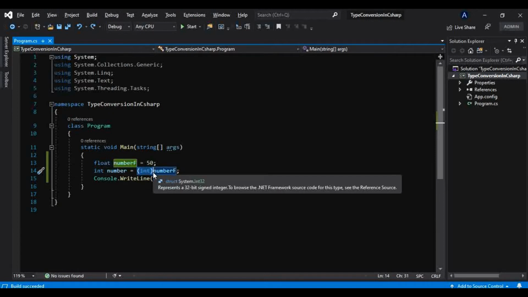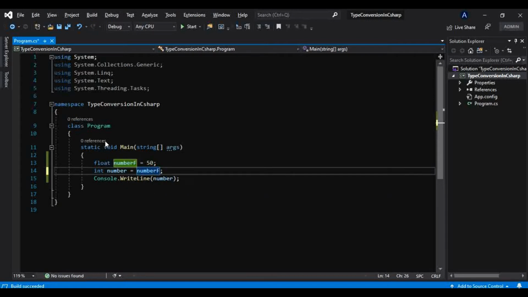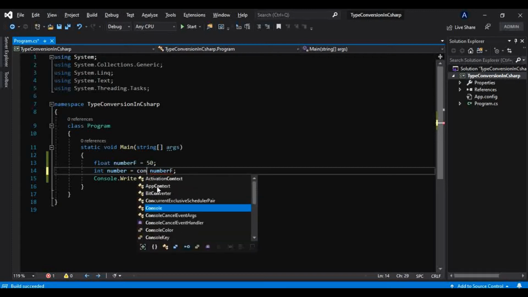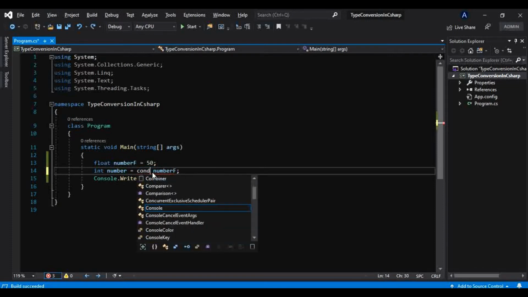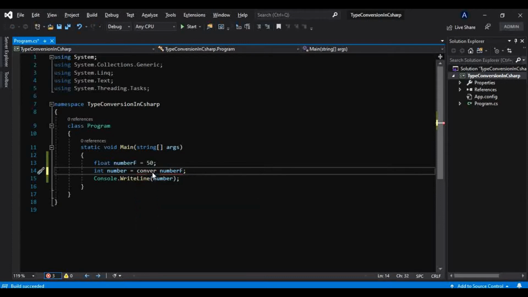Now is that the only way to do so? No. In C# they have provided some classes that you can use. There is one class, Convert, and in it Convert.ToInt32. We know that Int32 and int are nothing but the same, that int is only an alias for Int32, and that we also discussed in the types in C# video.